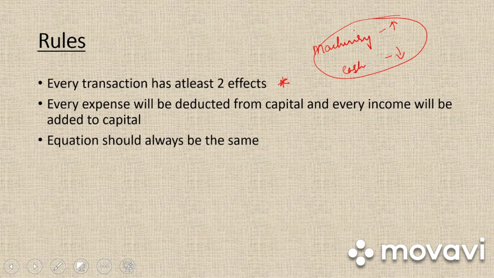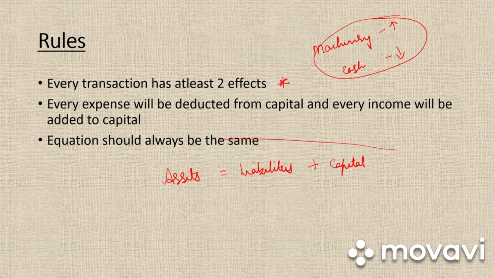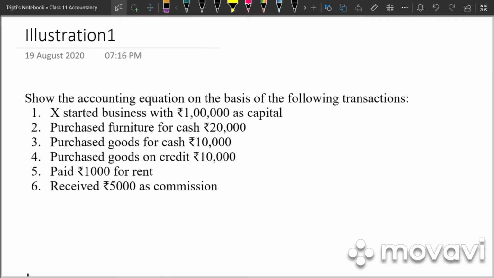Next we have equation should always be the same. I have already explained you assets is equal to liabilities plus capital. So this equation should always be the same. So clear? In today's class we'll be seeing a very simple sum on accounting equation. I've just given you 6 transactions just to know how we would be working out the sums on accounting equation.